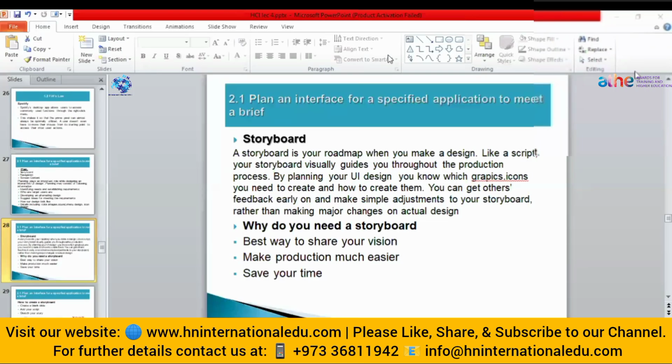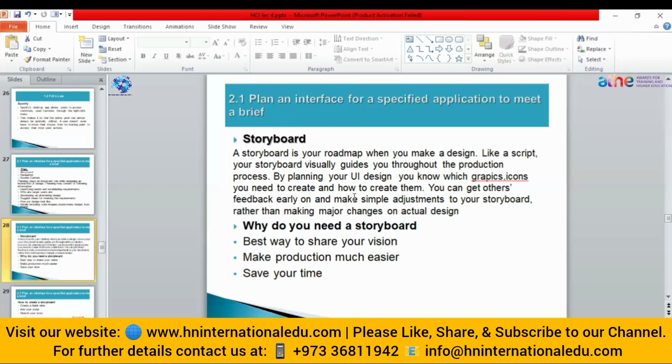In past lectures, we have seen what HCI is, different principles of HCI, and an activity in which you had to make a report to define the principles of HCI and all the things. Here in this second section, what we are going to see is how we can plan an interface so that it can meet the need of the user.